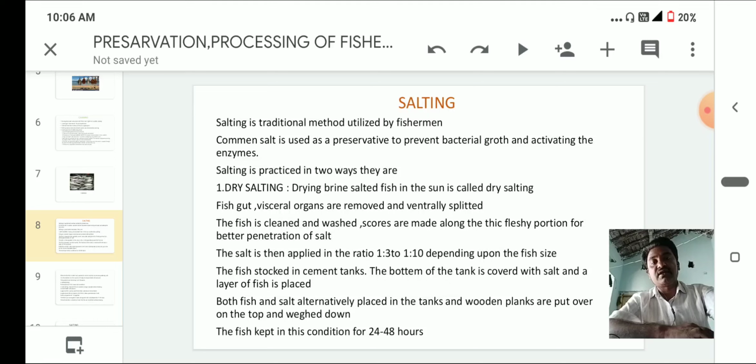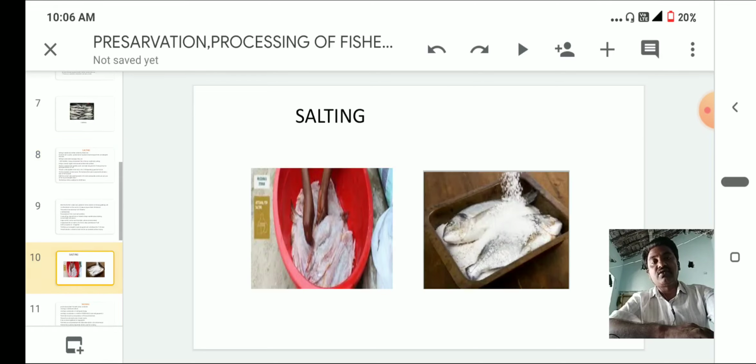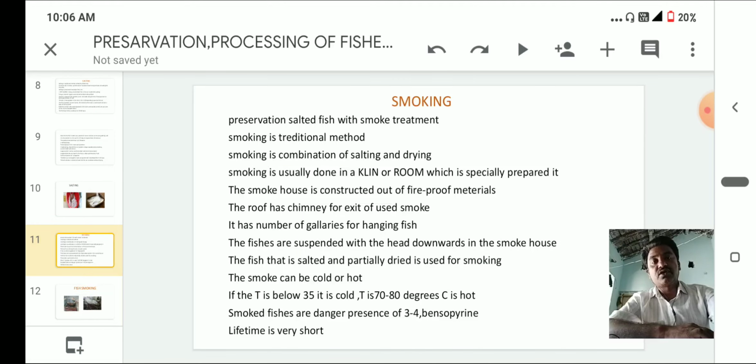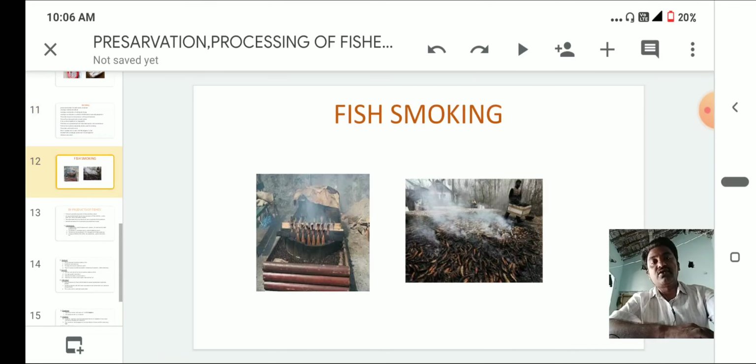So this is about salting, and this is the salting method, and this one is smoking. This is about the smoking method. Okay, so this is about fish preservation methods.